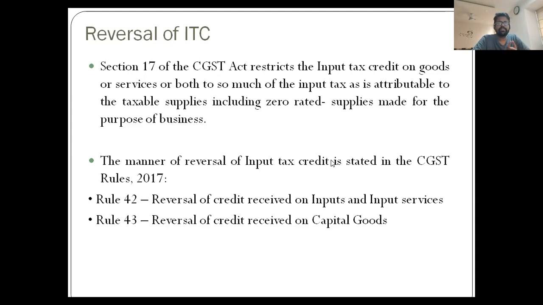And taxable includes zero rated supplies, because zero rated supplies are in principle taxable supplies.